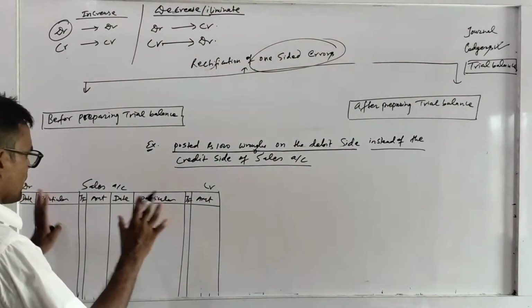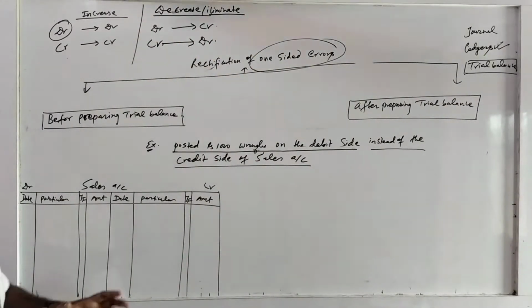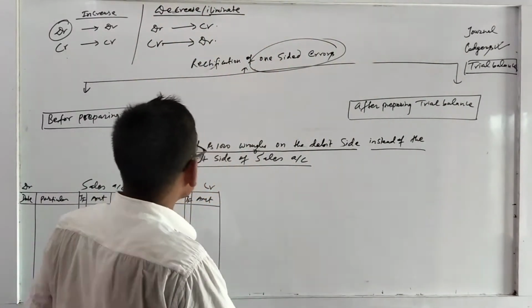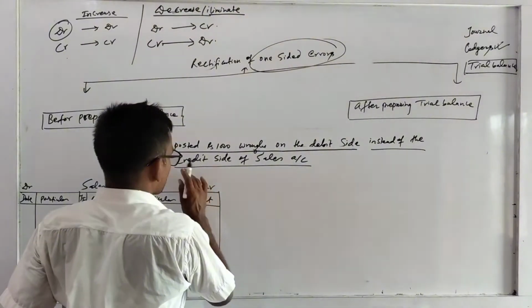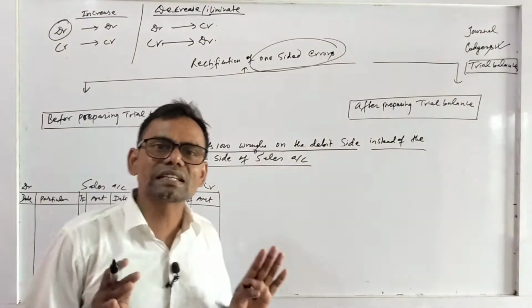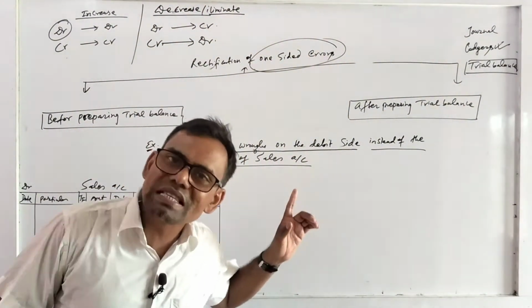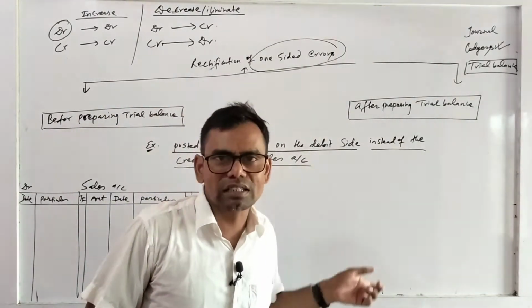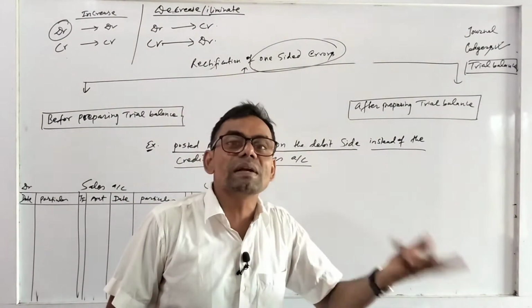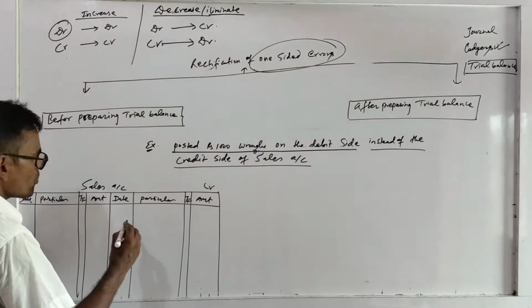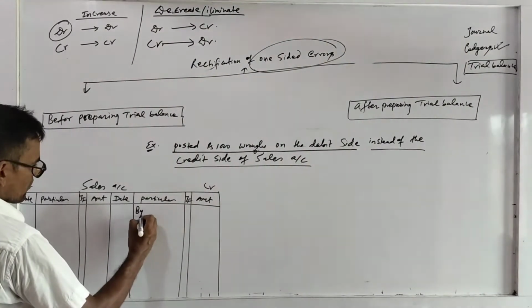You have to prepare a format like this, debit and credit. Here I have prepared a sales account, and you understand that sales account is always credited, but by mistake he has posted it into the debit side. So you have to now post it into the credit side, and what do you write?